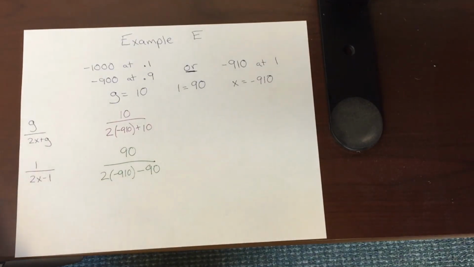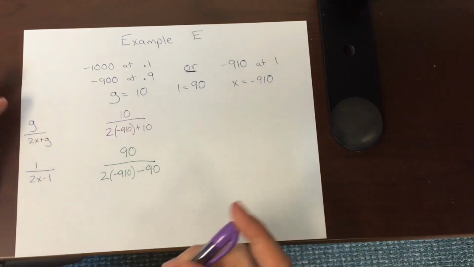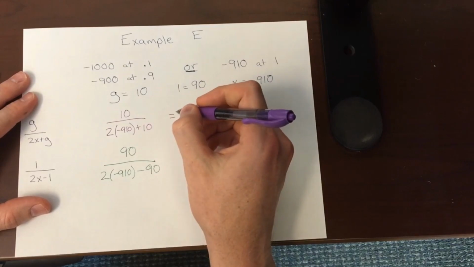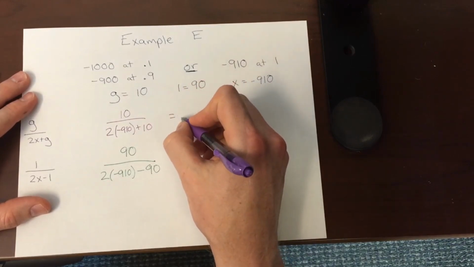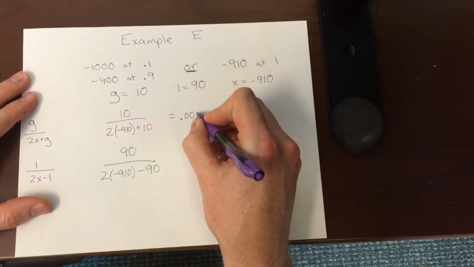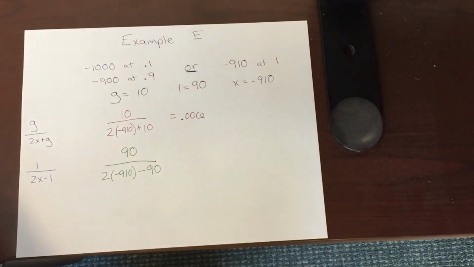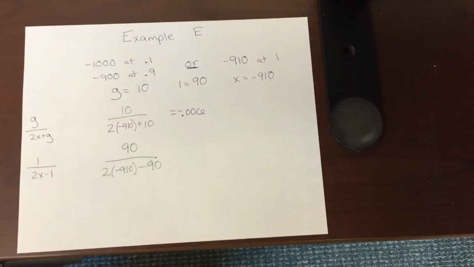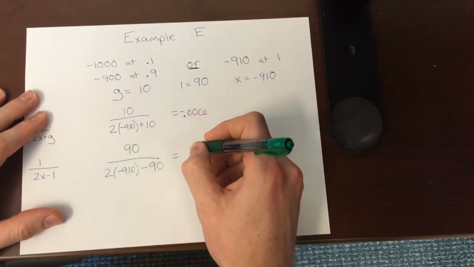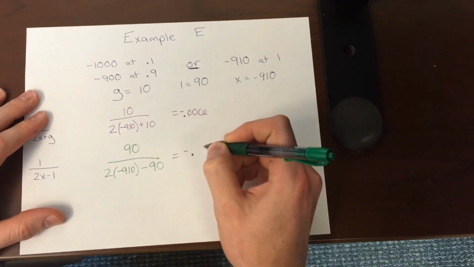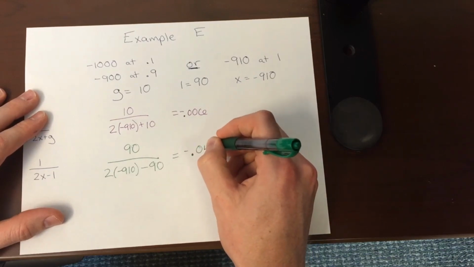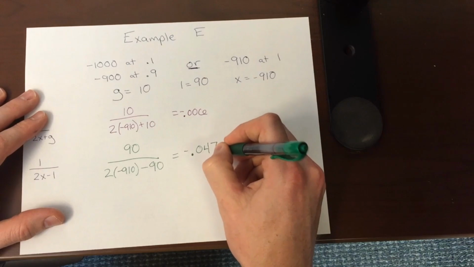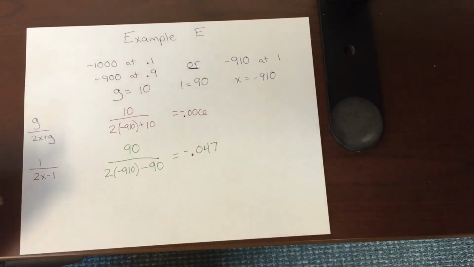And then we can do the math here. I extended these out a little bit so you can see, but we have a negative 0.006, and we have a negative 0.047.